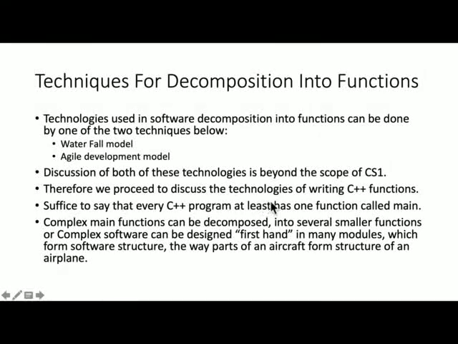Therefore, we're going to proceed to discuss the technology of writing C++ functions. Suffice to say, as you have known so far up to Lab 5, every C++ program has at least one function called main. There are many ways. If your main gets too large and complex, it can be decomposed into several smaller functions. Or you can design a complex software top down, in many modules or functions which form the software structure, the way parts of an aircraft form the structure of an airplane.